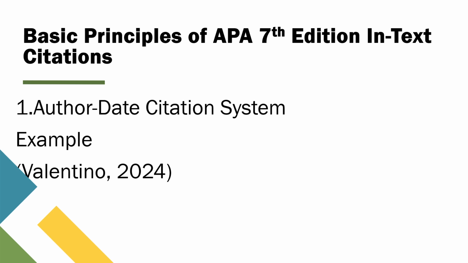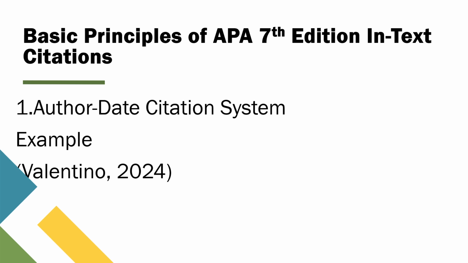One of the key features of APA style is its author-date citation system. This means that when you're citing a source, you'll include the author's last name and the year of publication in your text. For example, if you're citing a study by Valentino from 2024, your citation would look like this.